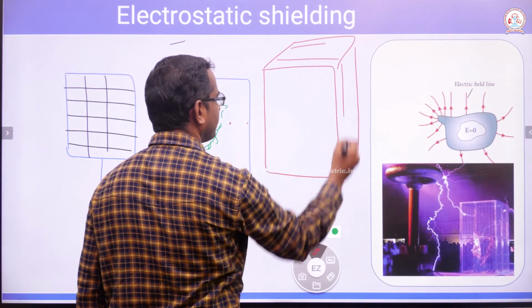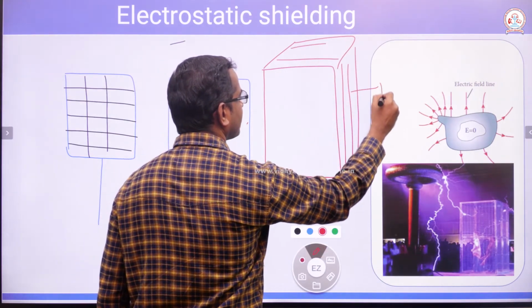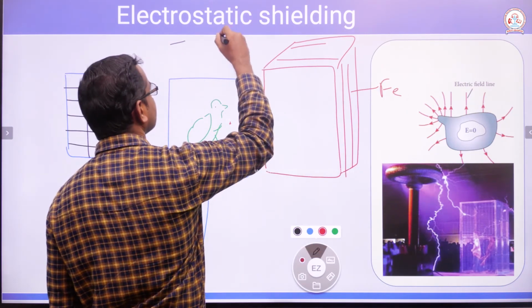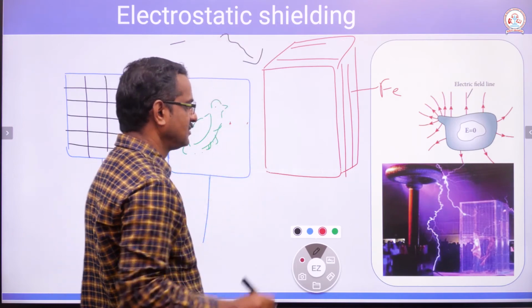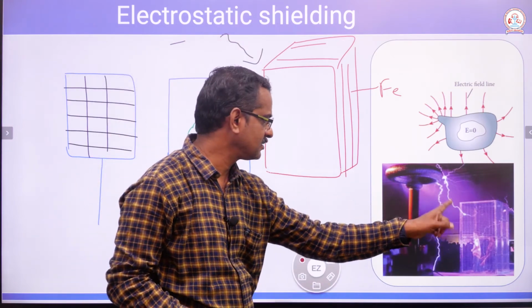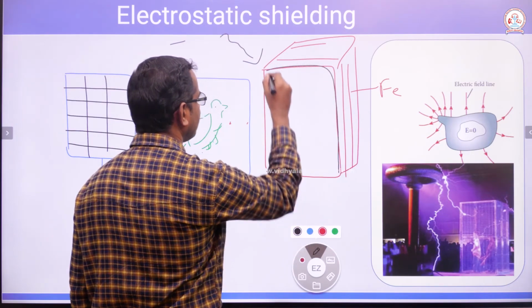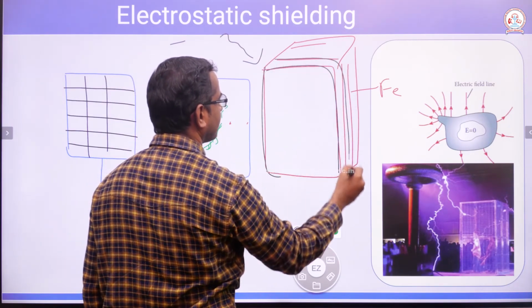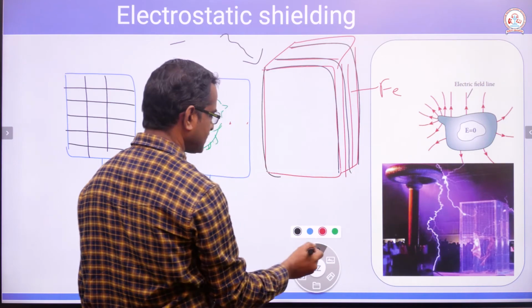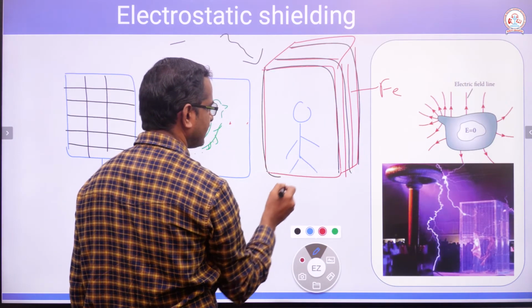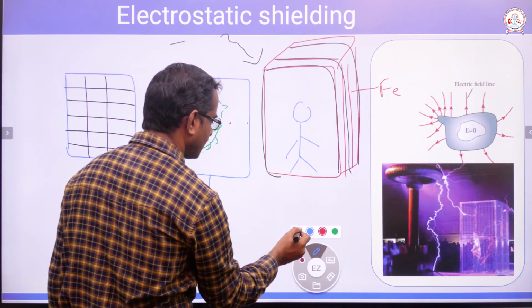Imagine this is fully made up of iron. When current, just like lightning, a spark, gets connected to this, the charge will flow through the outer surface of the conductor. Even if I stand inside, we are not going to get electrocuted.